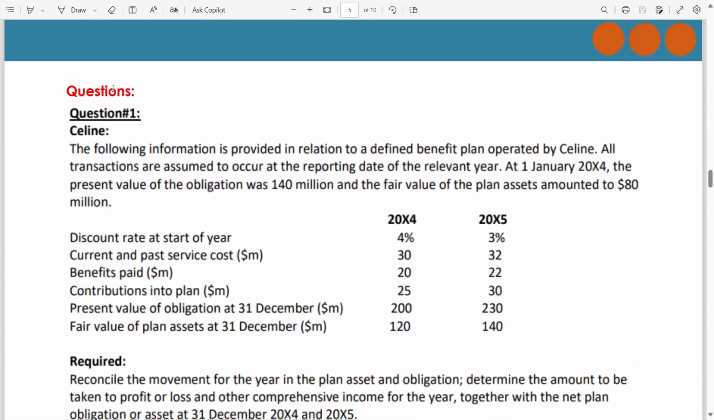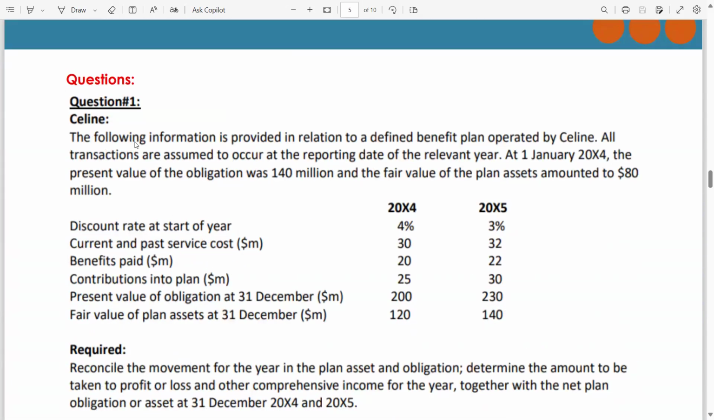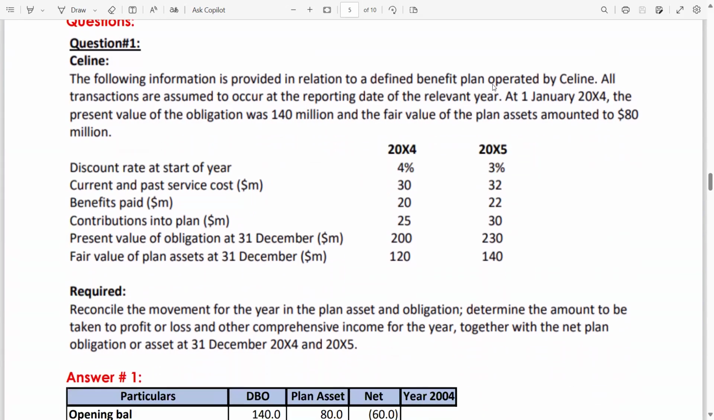Now there is a question for you. Question 1. The following information is provided in relation to a defined benefit plan operated by SINE. Transactions are assumed to occur at the reporting date of the relevant year. At 1st January 2004, the present value of the obligation was 140 million and the fair value of the plan asset amounted to 80 million. These are the opening balances of DBO and plan asset.